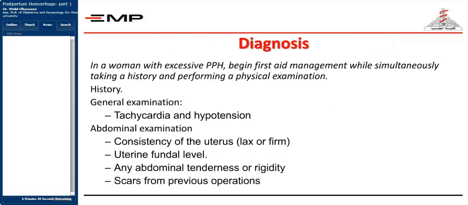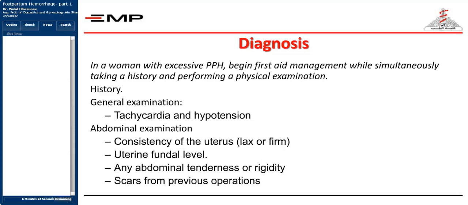So now we spoke about the predisposing factors. We spoke about how to prevent or how to try to give a prophylaxis against postpartum hemorrhage. What about the diagnosis? If a woman is presented with excessive bleeding, begin the first aid management while simultaneously taking a history and performing a physical examination. Do not work on each step alone. You're working with an emergency.